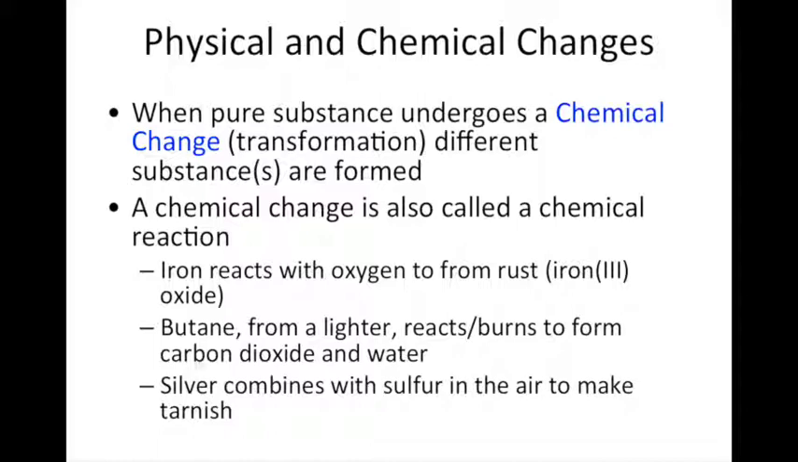So in each of these examples, you start out with one substance, for example, iron, and it undergoes some change to form a brand new substance like rust. Of course, iron and rust have completely different physical properties, so we made a new substance. Butane, when you ignite it or react it with oxygen, forms carbon dioxide and water. Of course, carbon dioxide and water are completely different from butane, what you started with. So you start with one substance, undergo a chemical change, and you produce new substances with new physical and new chemical properties.